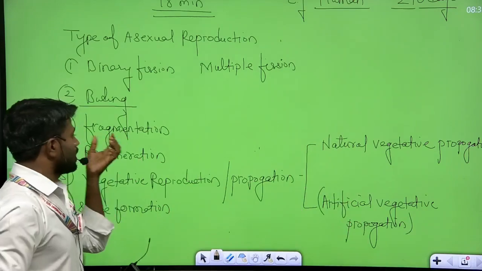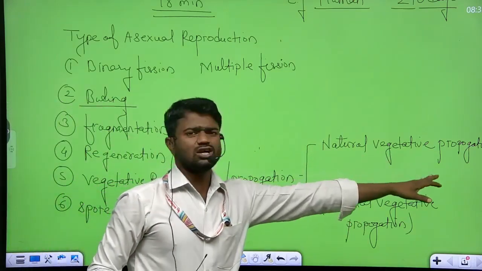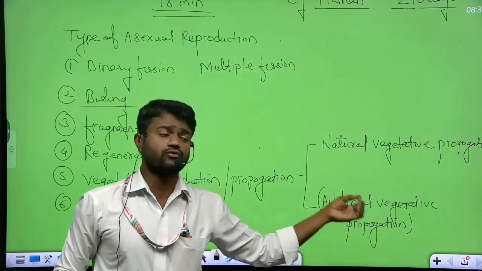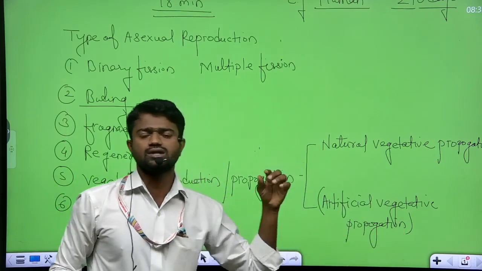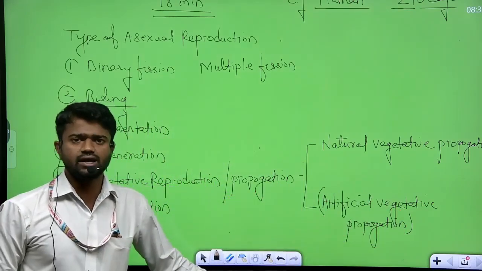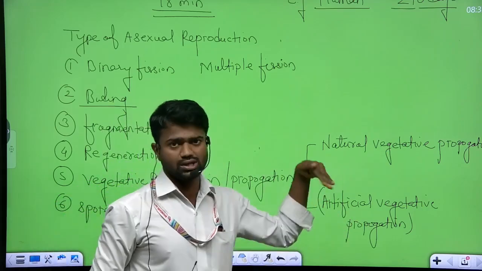Now फिर हम देखेंगे natural vegetative propagation में root, stem, flower, fruit, which part is generally essential. Artificial vegetative propagation includes grafting, cutting, layering. So these are the different types we have to discuss next lecture.